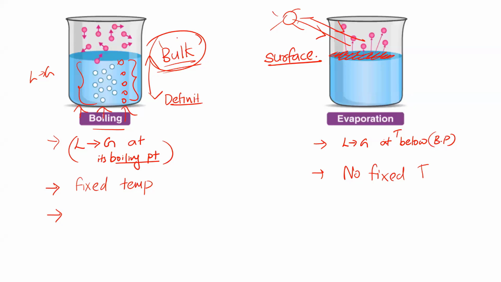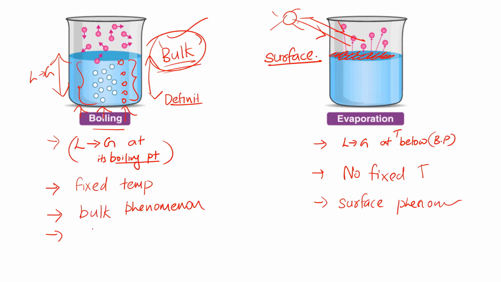Very simple idea. Boiling is a bulk phenomenon, meaning all the particles from top to bottom get heat because we are supplying heat. Whereas in evaporation, only particles at the surface will get heat. Got the idea? So write down second one. It is a bulk phenomenon, whereas evaporation is a surface phenomenon. We have 3 differences now.